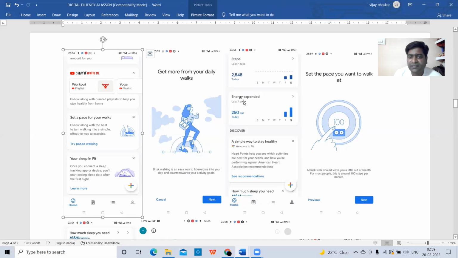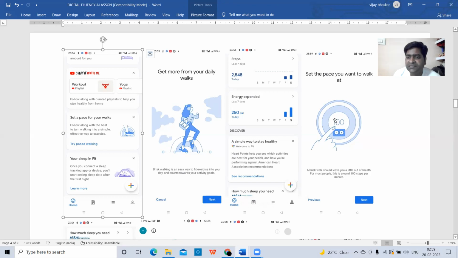Last, see here it is showing energy expended 250 calories. Okay, steps in last 7 days 2548. How many steps I walked? 2548, like this. Okay, it will show all these parameters when you install it in your mobile, and set the pace you want to walk at. By default there will be 100 steps per minute in this app. You can change it to your own values.